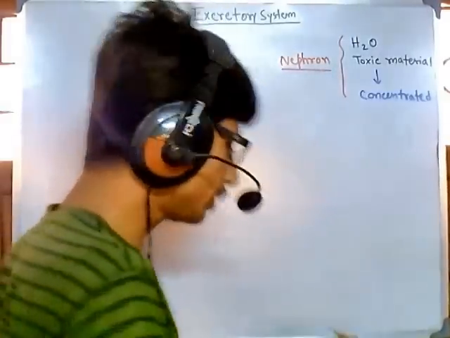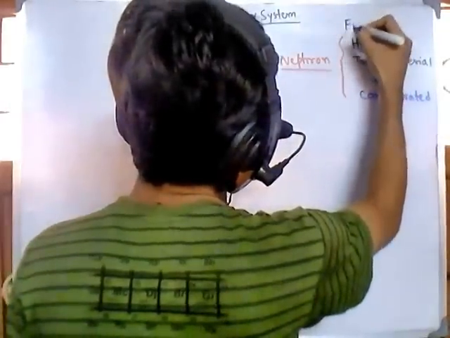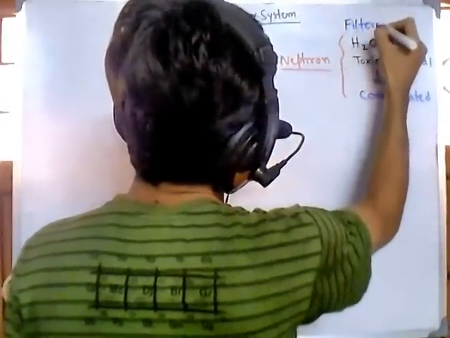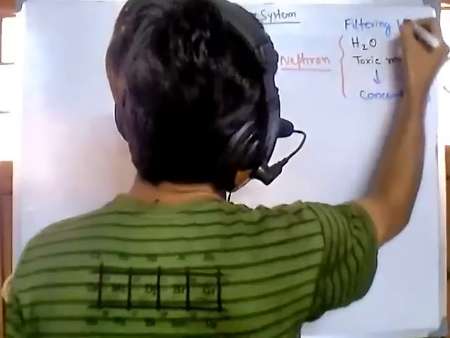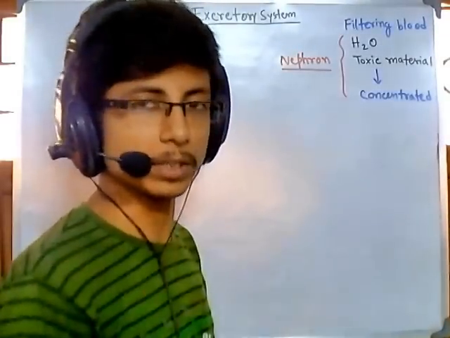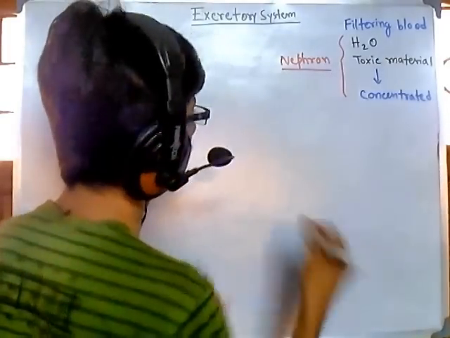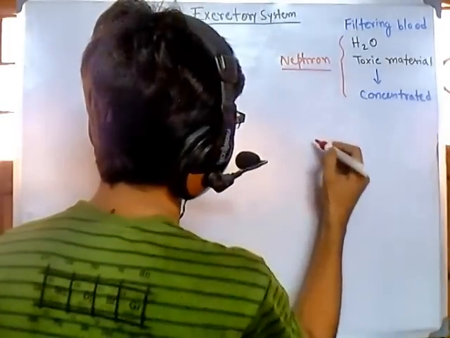And one task I forgot to mention, the first task, filtering of blood, is also provided by the nephron. So all of these tasks are provided by the nephron inside your kidney, and it is a unit of kidney.